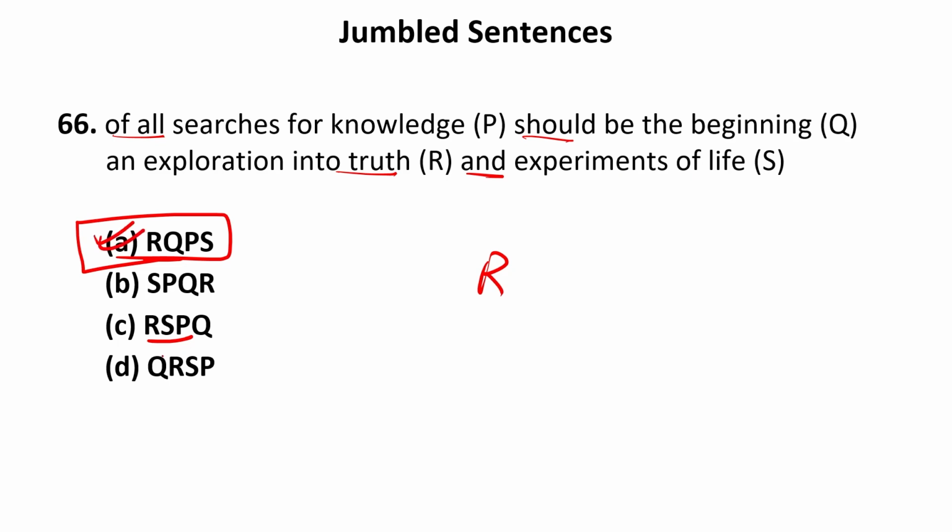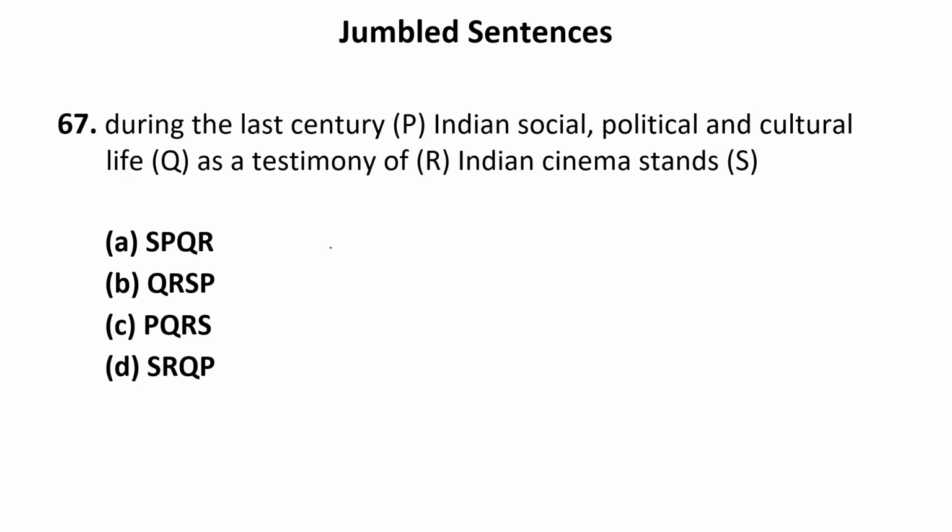But let us see the next one as well. An exploration into truth and experiments of life should be the beginning of all searches for knowledge. It is not the correct sequence, because "an exploration into truth" directly connects with "should be the beginning". The beginning of what? Of all searches, because "beginning" is related to "of". Should be the beginning of all searches for knowledge and experiments of life. So this will be the correct sequence. So RQPS will be the correct answer, that is A. Now let us move to the next one.